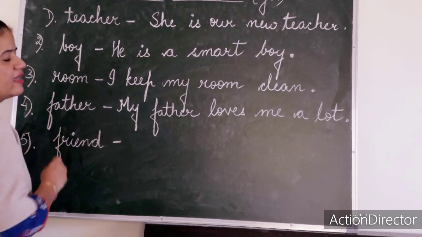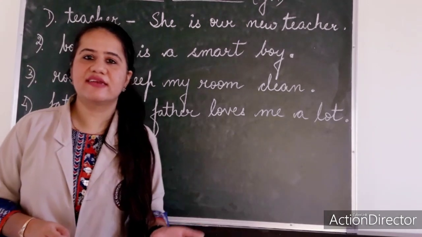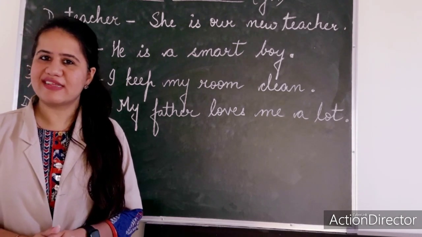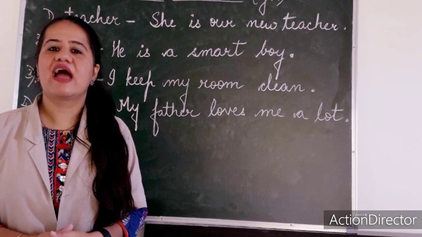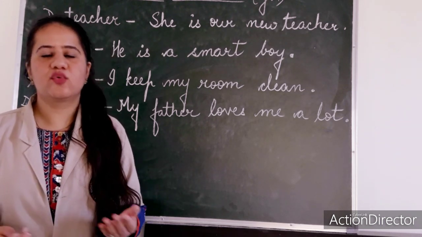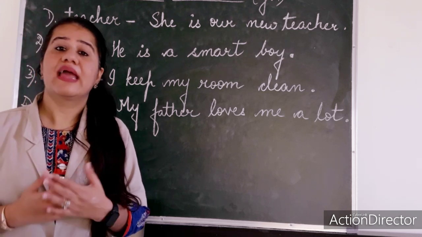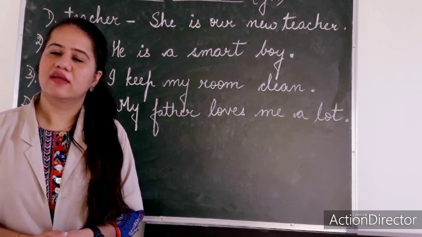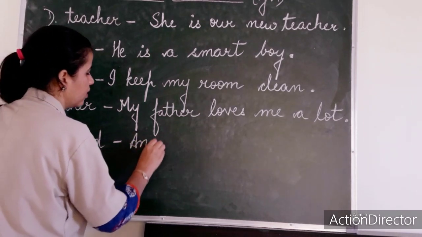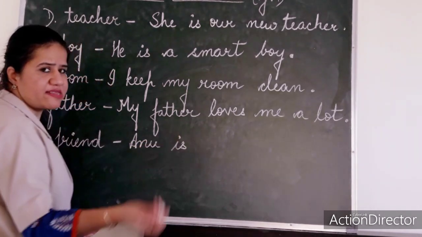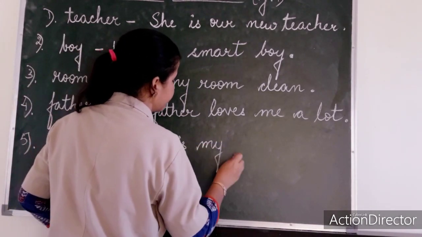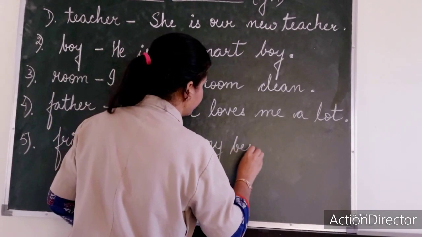Okay, very easy, isn't it? Friend, isn't it? You all have friends, so you can make sentences on friend. I am making, Anu is my best friend. You can make, I help my friend. Yes, I am writing Anu. You can write your best friend's name. Yes, Anu is my best friend.